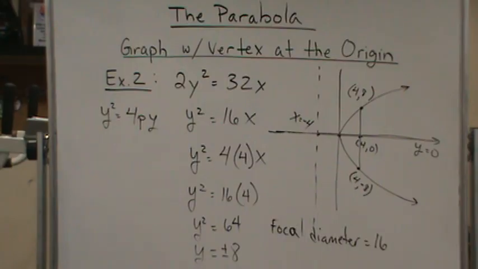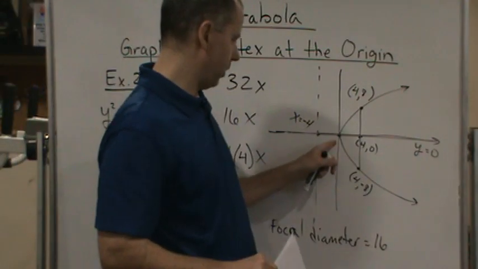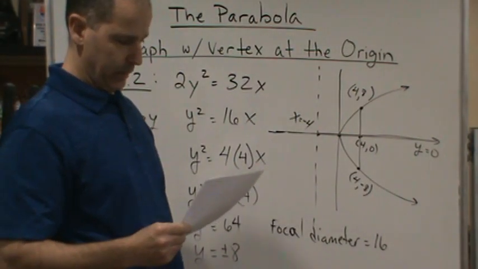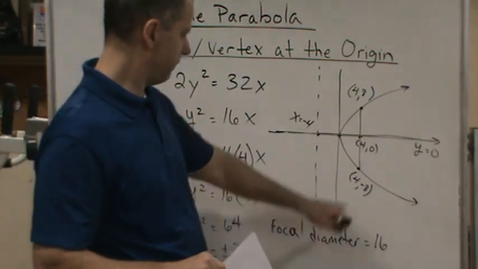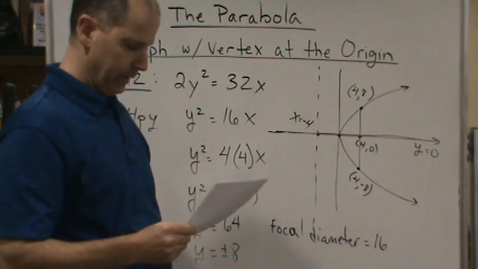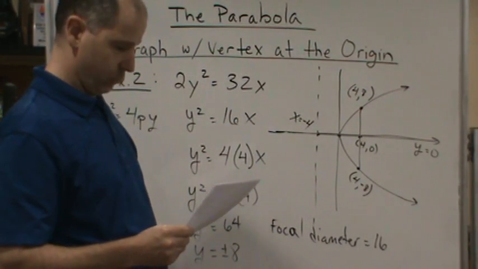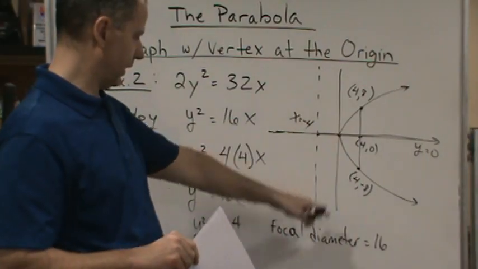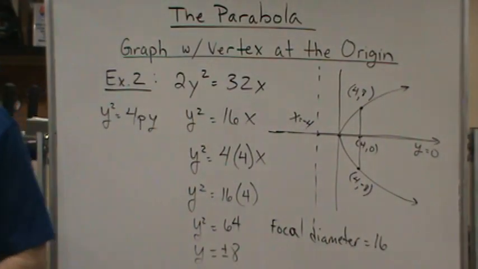We graphed the parabola, we identified the endpoints of the latus rectum, wrote the equation of the directrix, did that, and the axis of symmetry, did that, identified the vertex, did that. Well, the vertex is just the origin, 0, 0. The focus is at 4, 0, and the focal diameter is 16. We did that. Okay, awesome. That's it.